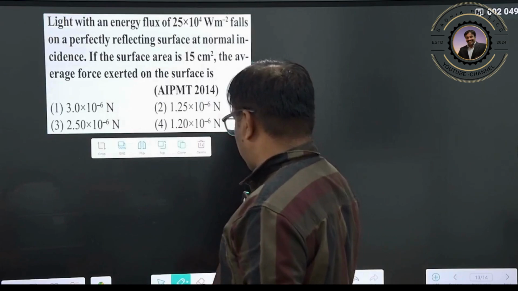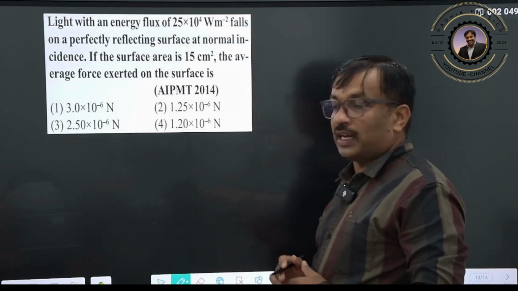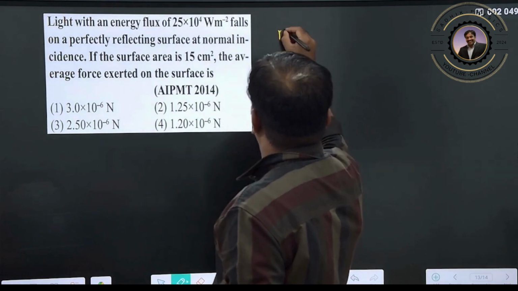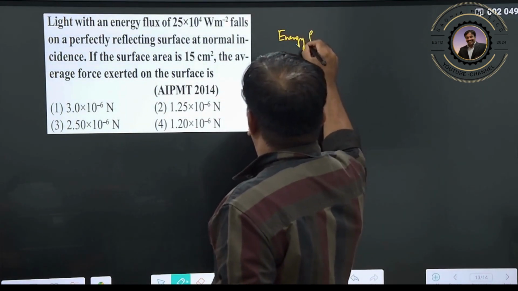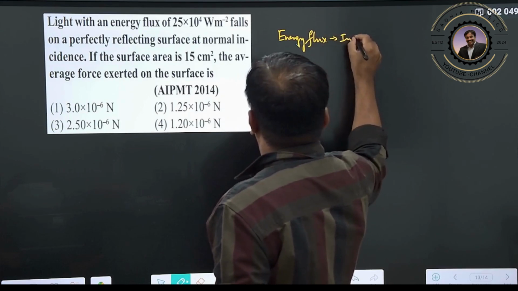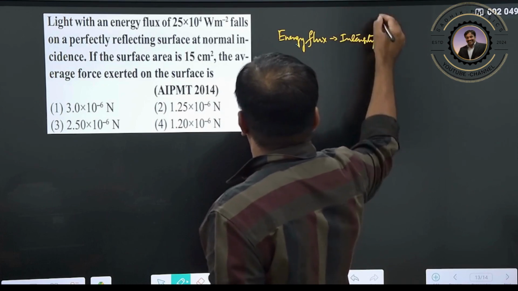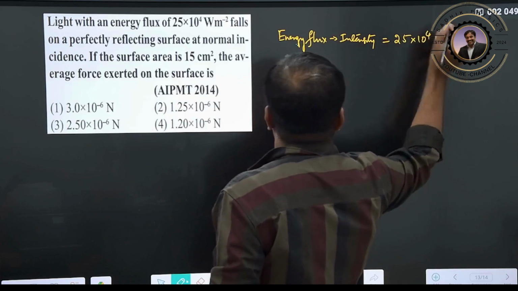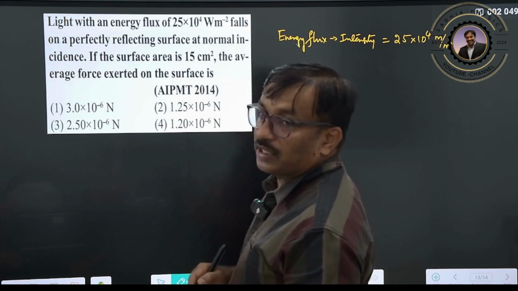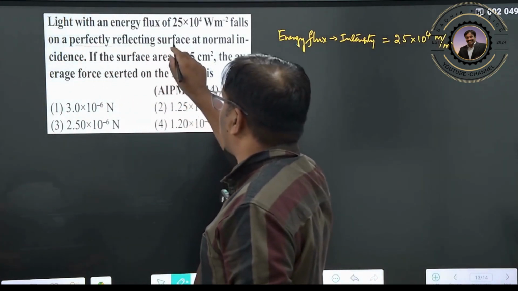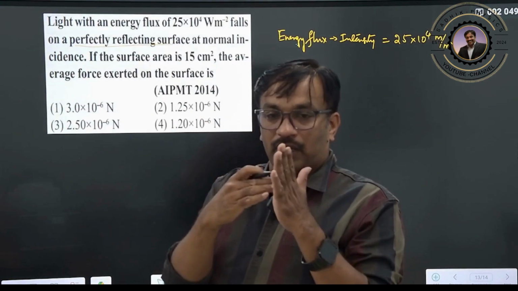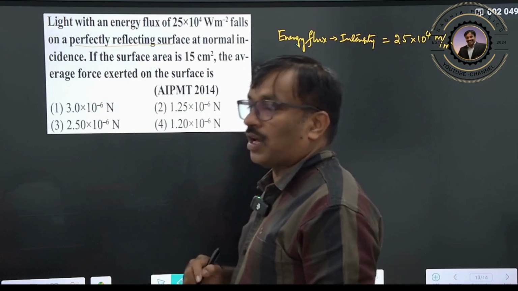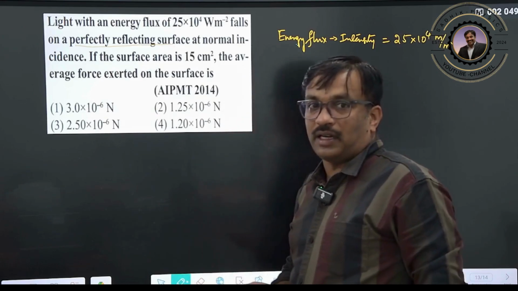Light with energy flux. Again I told you, energy flux means intensity. Don't confuse. It is given as 25 into 10 to the power of 4 watt per meter square. It falls on a perfectly reflecting surface, a very important point. Reflecting means the light rays come, fall and rebound back, so the force is exerted normally. If there is any angle, you have to take theta again.